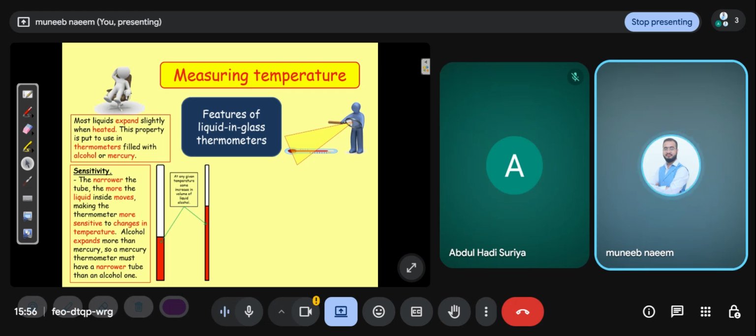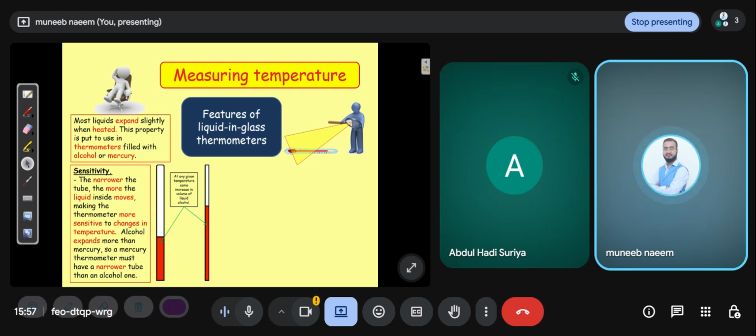Means they use a narrow tube, not a wider tube. There is a very narrow tube inside the thermometer, because the narrow tube increases the sensitivity. When the temperature rises, the liquid expands, and in a very narrow tube it moves more quickly than in a wider tube. That's why we use the narrow tube.